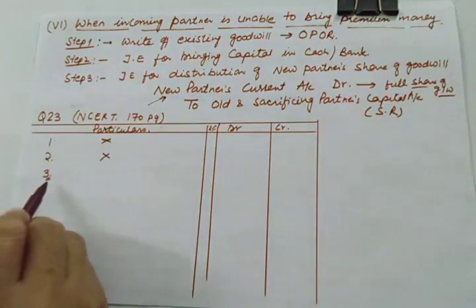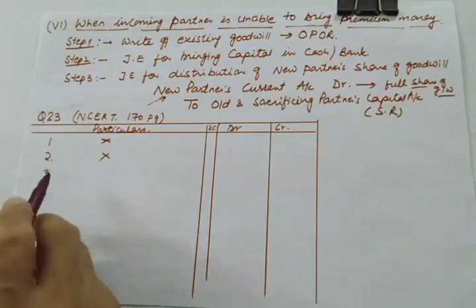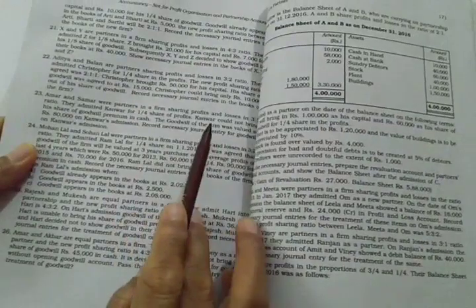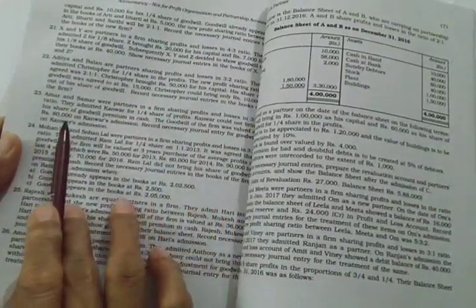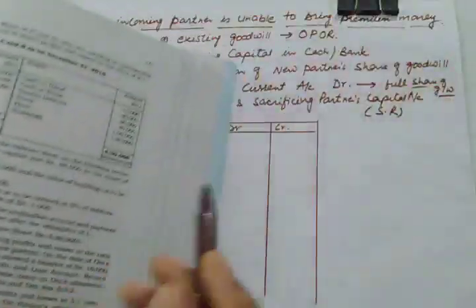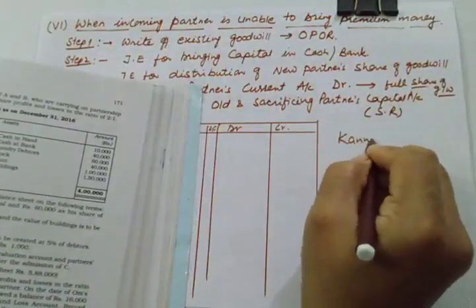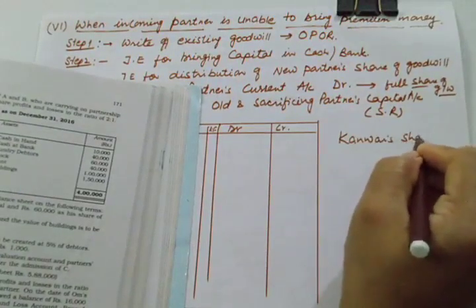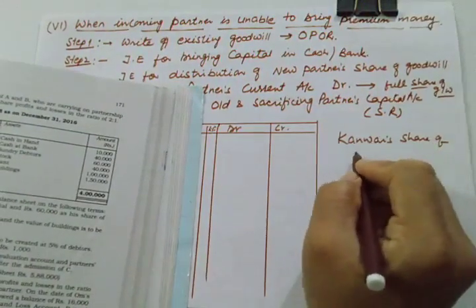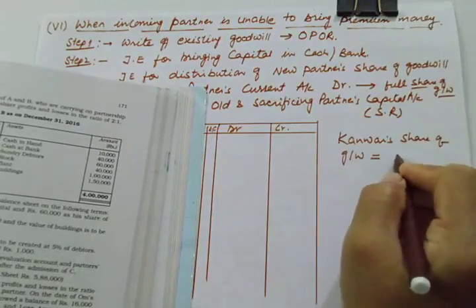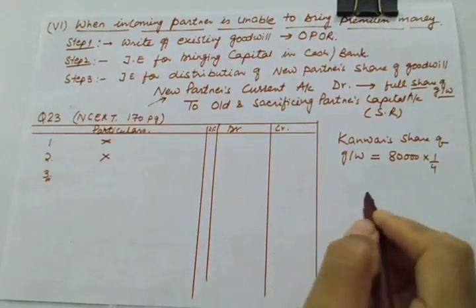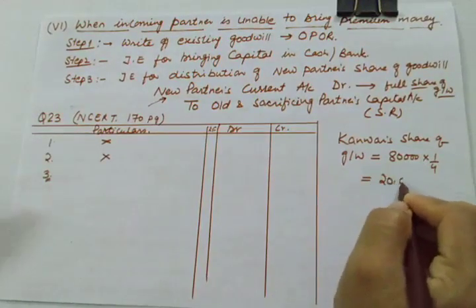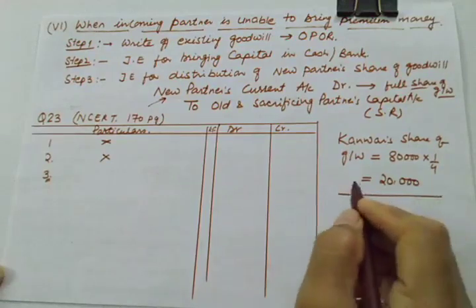The third entry is for distribution of premium. So in this case, there are three partners, Amar, Samar and Kanwar, and Kanwar's share is 1/4 and the total valued goodwill is given to you as 80,000. So let us calculate Kanwar's share of goodwill, which is 80,000 multiplied by 1/4. So this will give you 20,000.